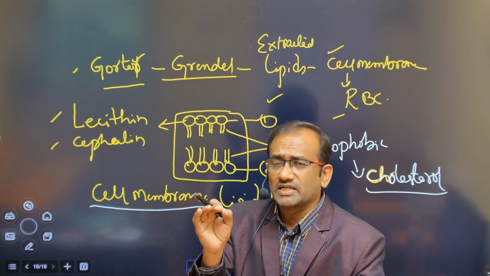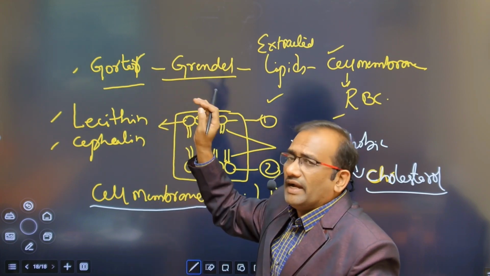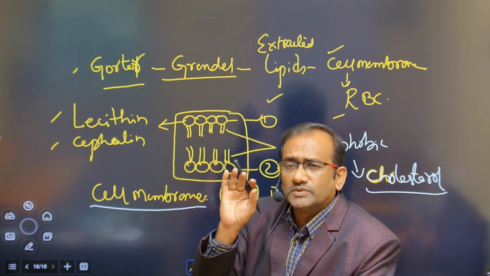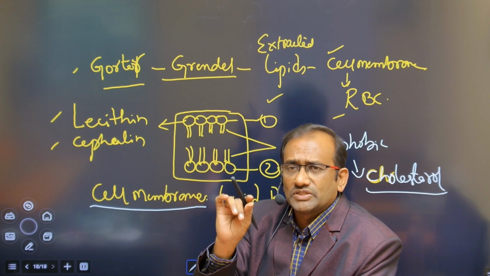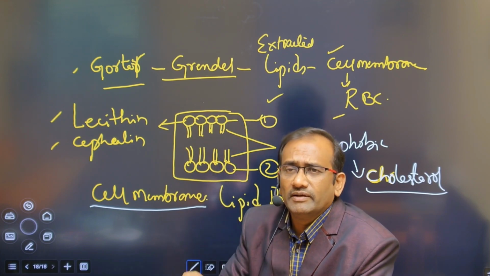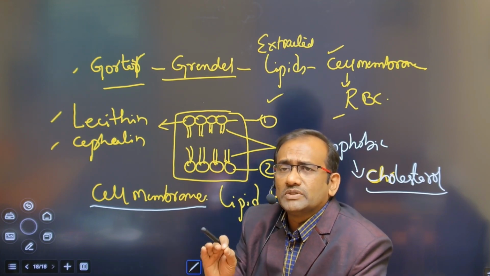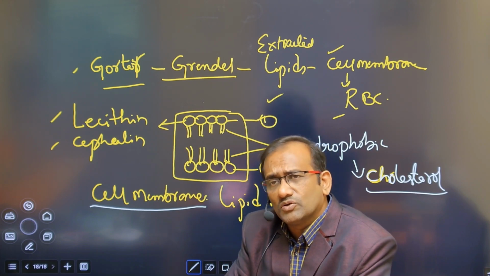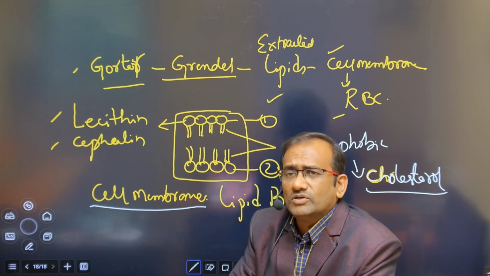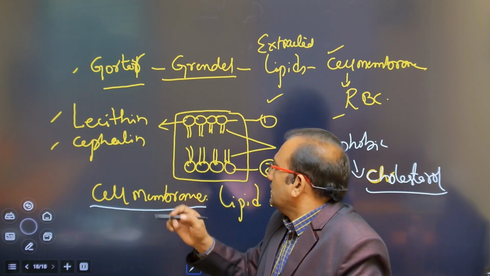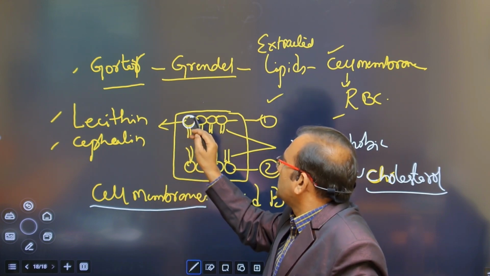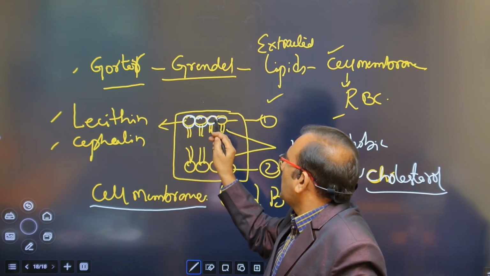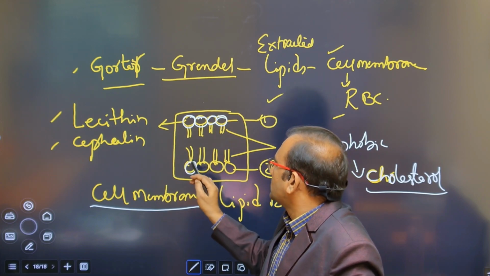The lipid bilayer structure was given by Gorter and Grendel. They observed the lipid bilayer structure in the RBC cell membrane, and they proposed the lipid bilayer structure for the cell membrane. They also observed that the outside heads are present, and in these heads lecithin and cephalin lipids are present.